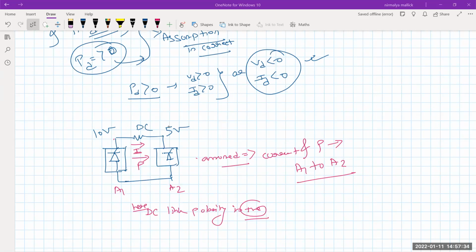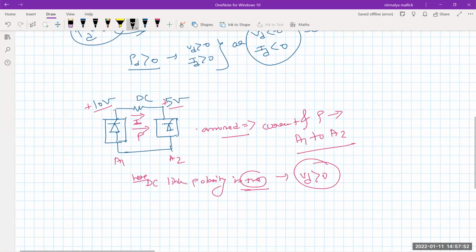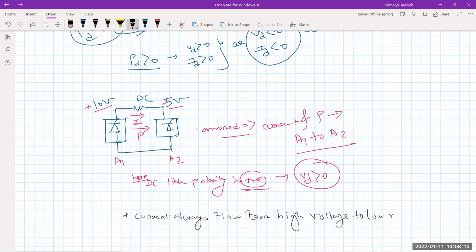Here the DC link polarity is positive, because it is plus 10 and plus 5. Thereby we can write VD is greater than 0. And what about current? As we have already discussed, current always flows from high voltage to low voltage.